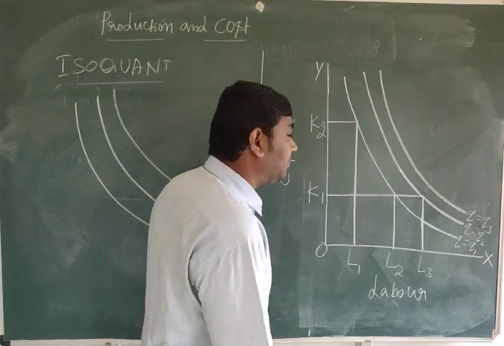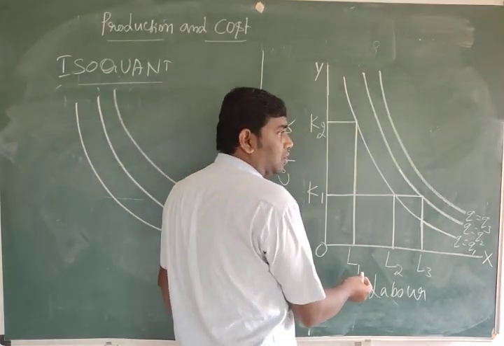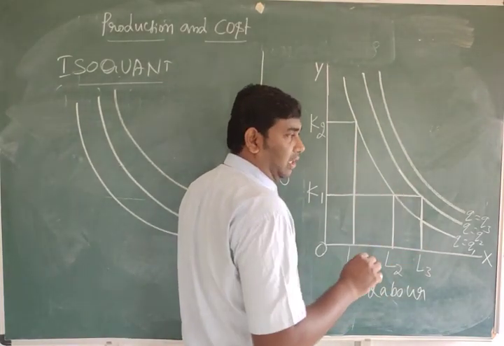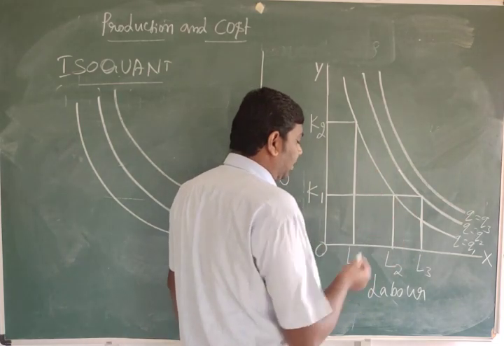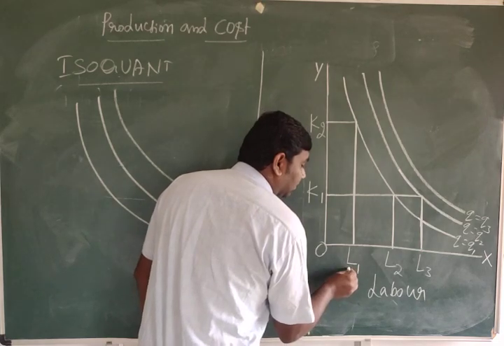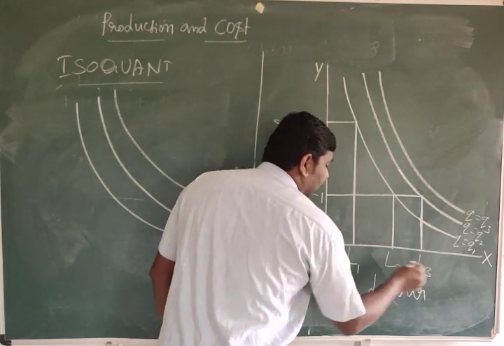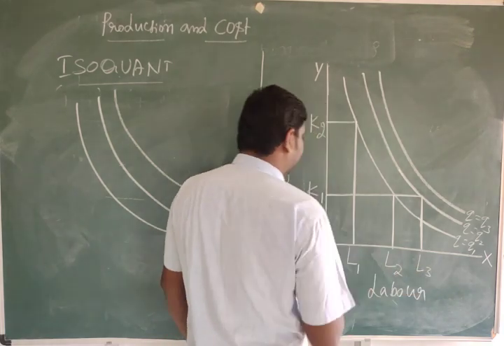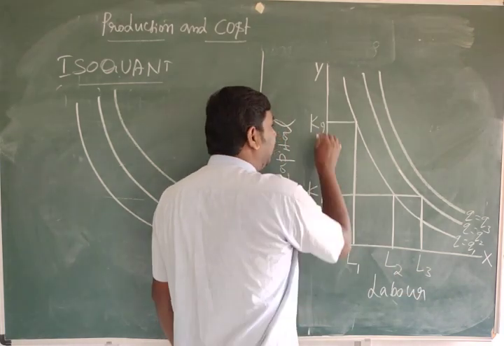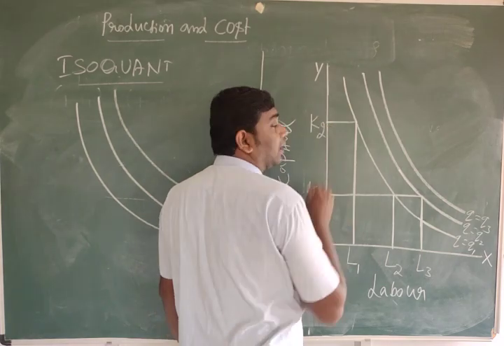Suppose to produce any particular output, we are taking 2 inputs. For example, this is L1, this is L2, this is L3: 1 unit of labor, 2 units of labor, 3 units of labor. This is K1, 1 unit of capital, this is K2, 2 units of capital.